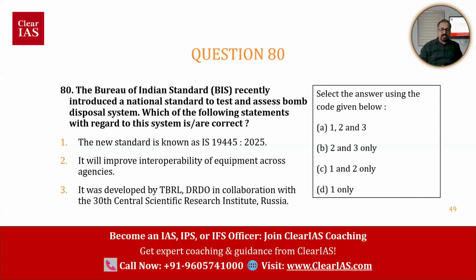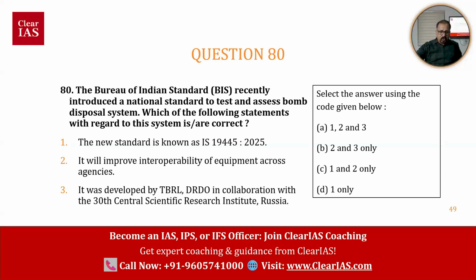Now, which of the following statements with regard to this system is or are correct? The new standard is known as IS 19445-2025. It will improve the interoperability of equipment across agencies. It was developed by TBRL, DRDO in collaboration with a scientific research institute in Russia.